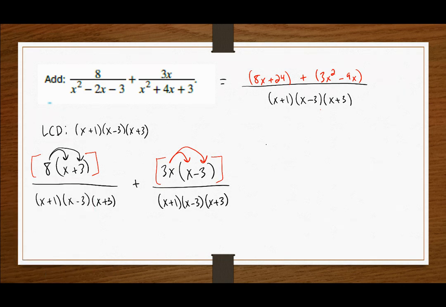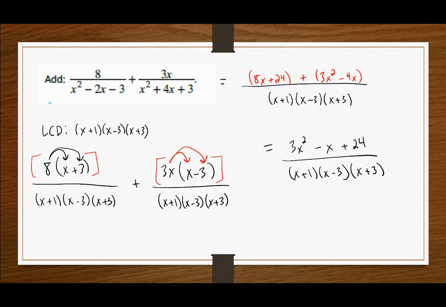So we've got this just about wrapped up. Because this is actually addition and not subtraction, I can kind of ignore my parentheticals and just try to combine the like terms. In that case, I get something like 3x squared for my first term. 8x minus 9x is going to give me minus 1x, and plus 24 at the end. All of this over my LCD value. So now we've got pretty much everything completed.